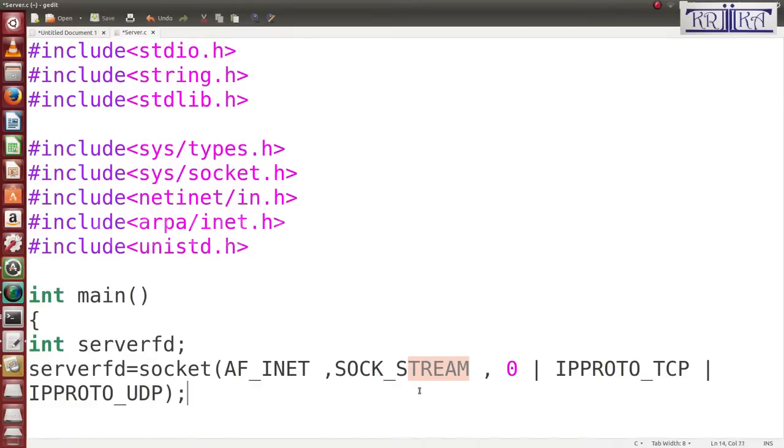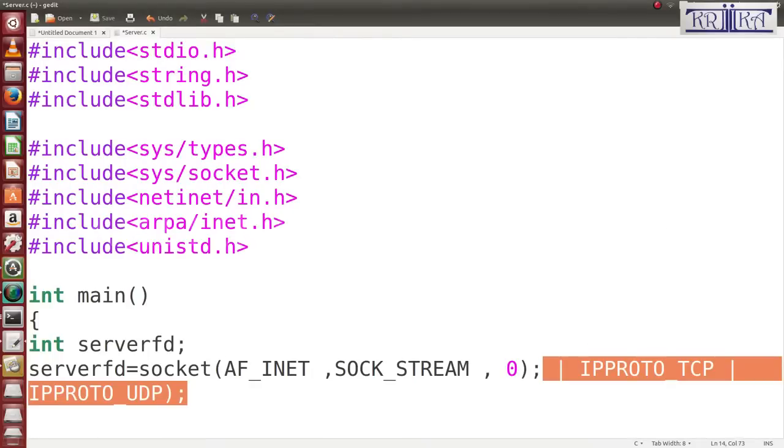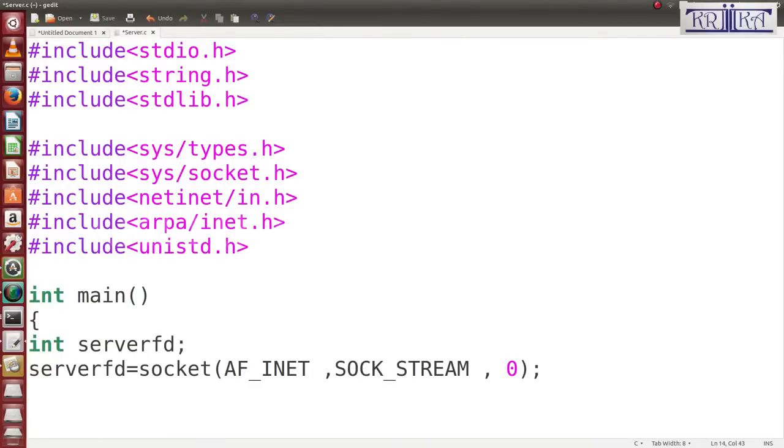If you do not know whether it is IPPROTO_TCP or IPPROTO_UDP, better you put 0 only. It automatically takes the protocol type. Then here you can print the value of server fd with %d.